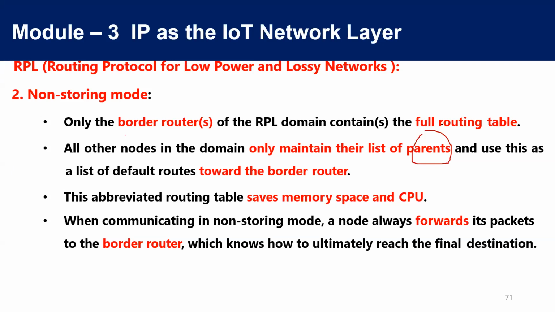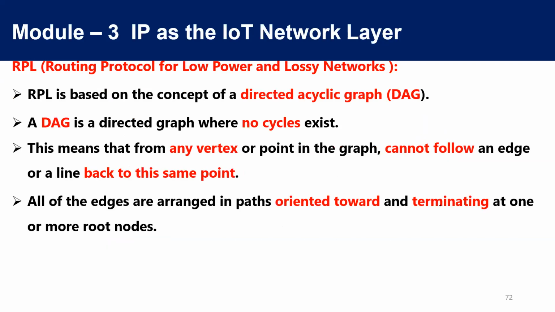They construct a tree by making these border routers the parents. Once nodes send the data to the border router, it will take care of forwarding this data because only it has the routing table. This saves memory space and CPU also. So is this fine? Two modes in this.